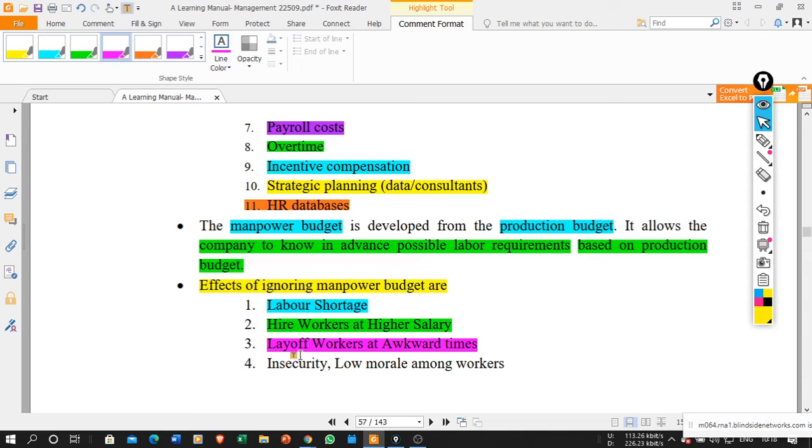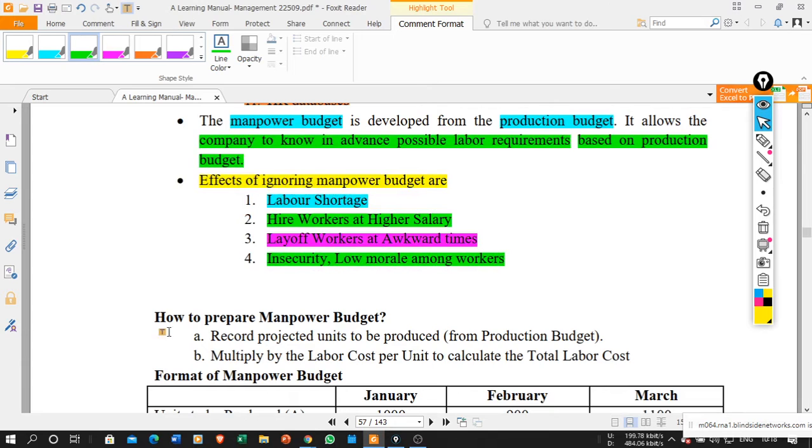And if you lay off the workers, then there is low morale among the workers, and that causes insecurity. If there is insecurity, the worker does not work wholeheartedly, so definitely the efficiency of the worker goes on reducing. The worker does not have the security of the job, so at that time they will not give 100% effort.